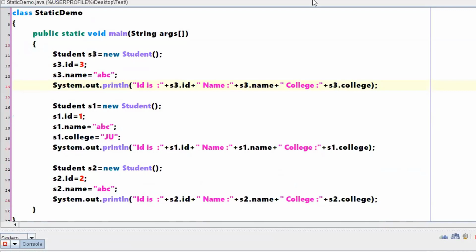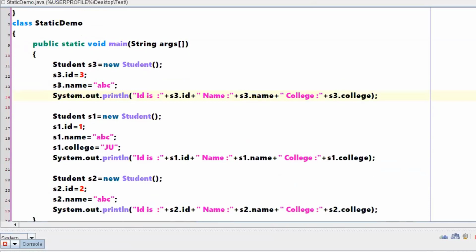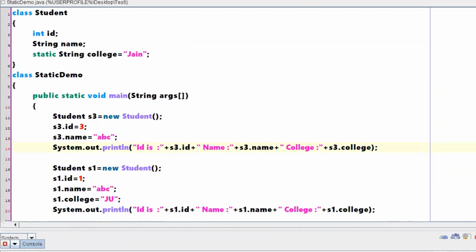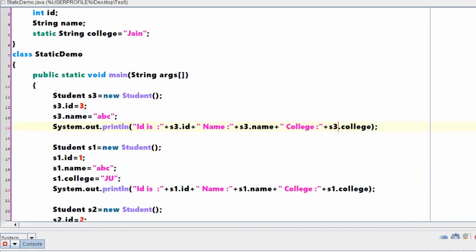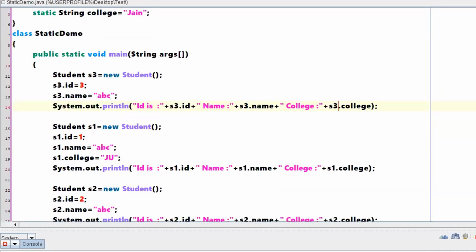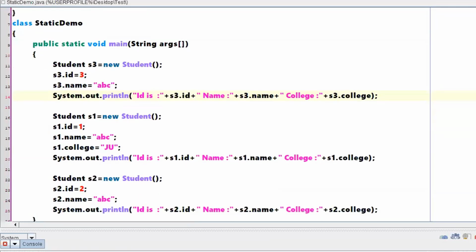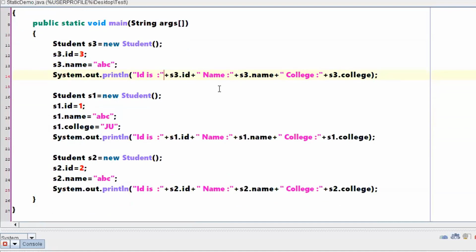Does that make it clear? Got the clarity on a static variable? Again, I'm telling you, once we discuss static methods and blocks, if I write a program using all three concepts, you should not get confused. Go to the program. I think you can imagine whatever is there in the class Student. Go through the program and analyze whether it matches our set of values.